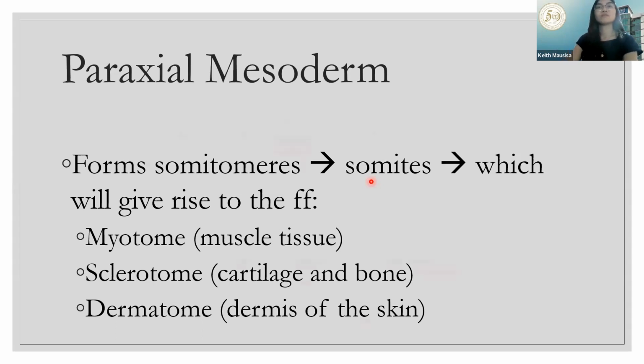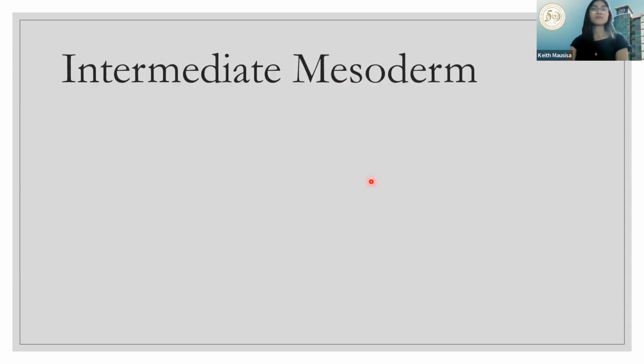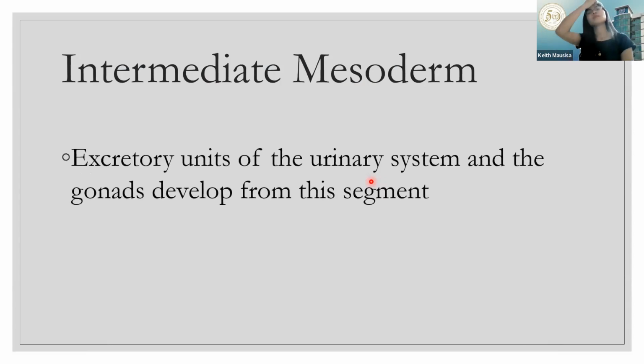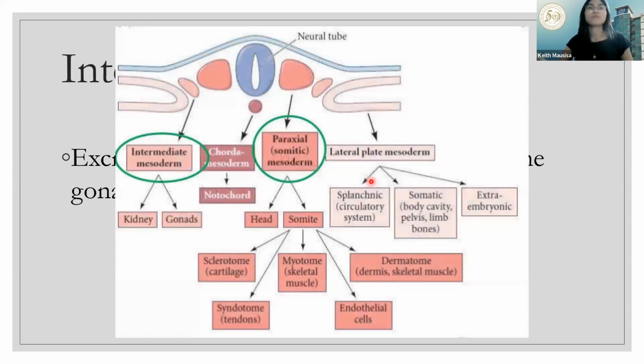Your advanced PT subjects. Now, let's go to the intermediate mesoderm. Intermediate naman, it will form excretory units of the urinary system and the gonads develop from this segment. Your intermediate, siya yung nagko-connect kay paraxial and lateral mesoderm. Ito, yan nasa gitna.